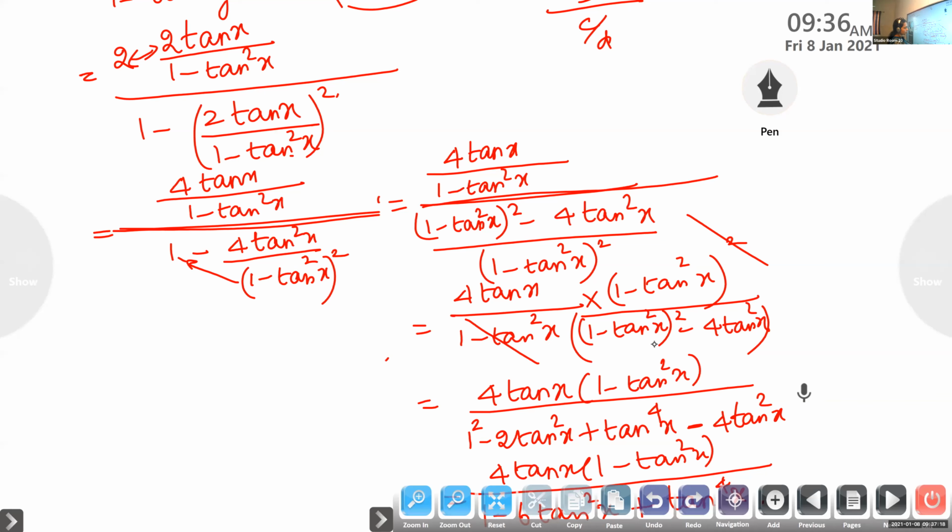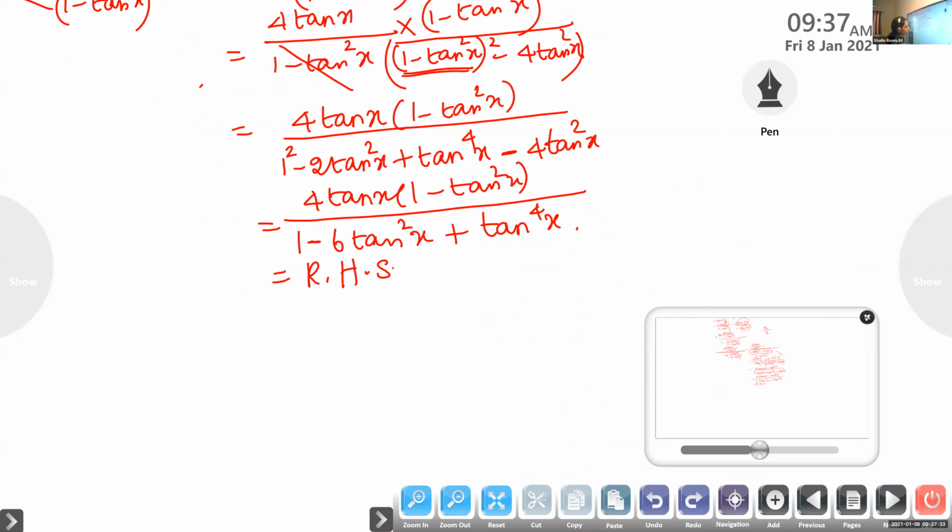So a square minus 2ab plus b square minus 4 tan square x. So which is same as 4 tan x into 1 minus tan square x by 1 minus 6 tan square x plus tan raised to 4x, which is equal to RHS.